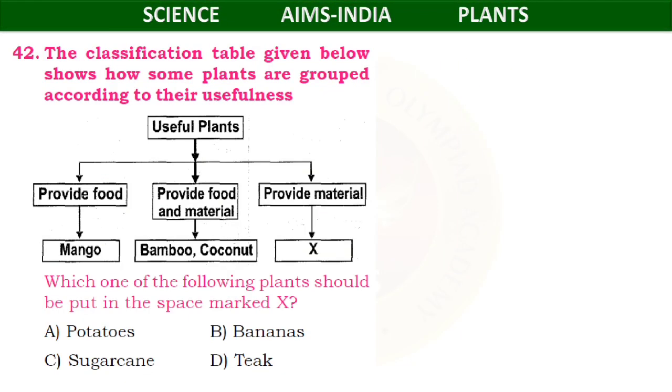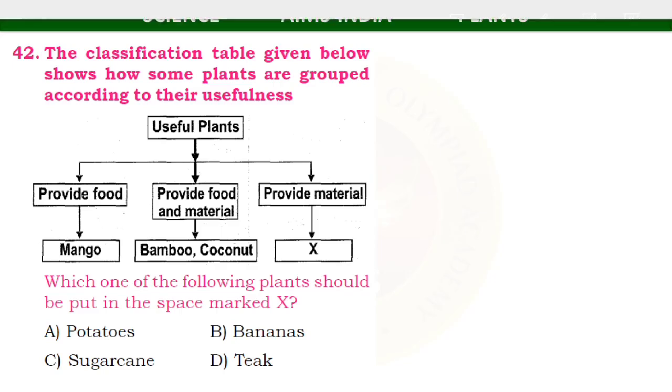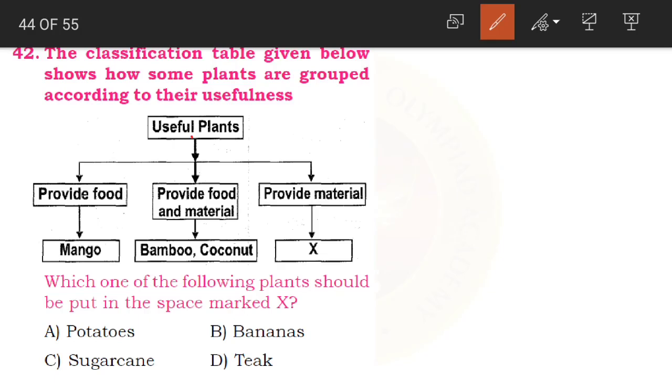Clear, children? Now we'll go with the 42nd question. The classification table given below shows how some plants are grouped according to their usefulness. See, here there is a classification, like we have divided the plants here, and how this is grouped according to their usefulness. See here, we have some useful plants, and in that you have some plants which provide food, some plants which provide food and material, some plants which provide only material.